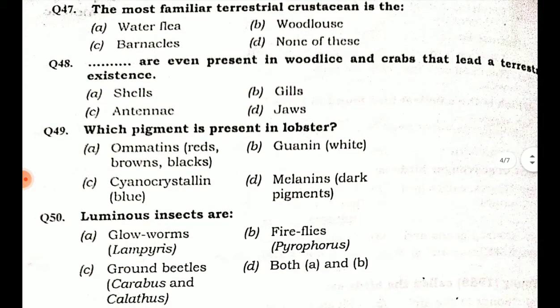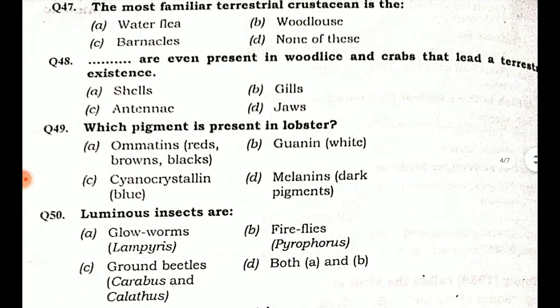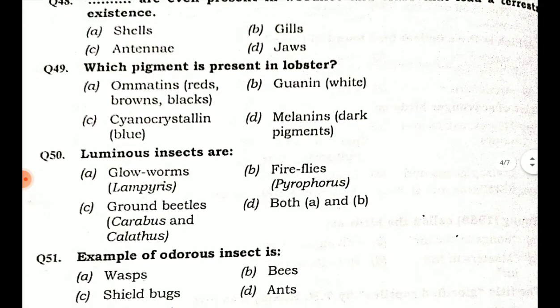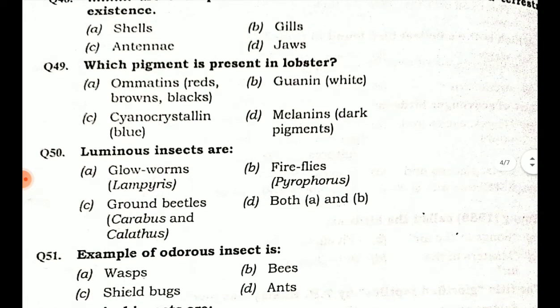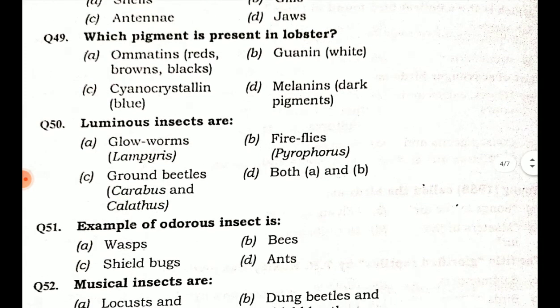Luminous insects are: option A glowworms, option B fireflies, option C ground beetles, option D A and B. So the luminous insects are option D. An example of an odorous insect is: option A wasp, option B bees, option C shield bugs, option D ants. So the example of an odorous insect is shield bugs, option C.